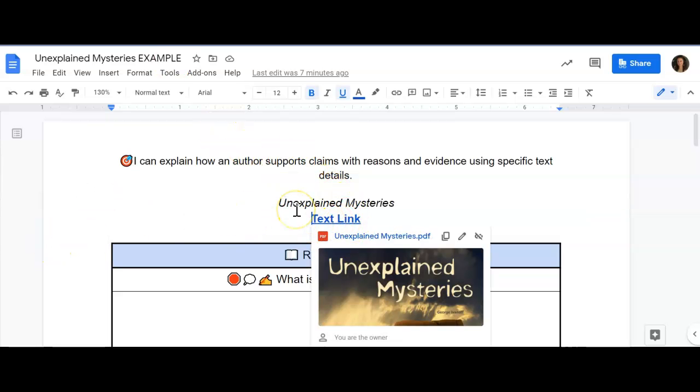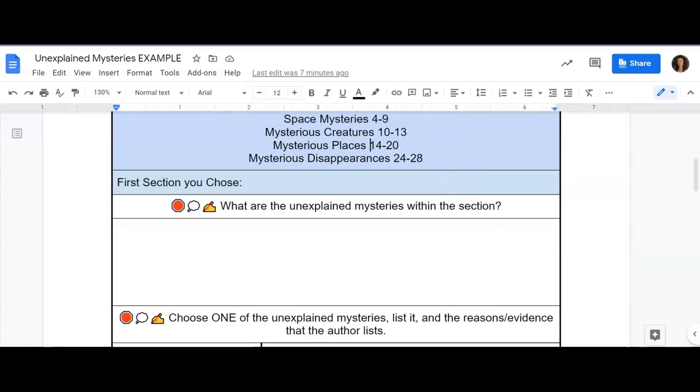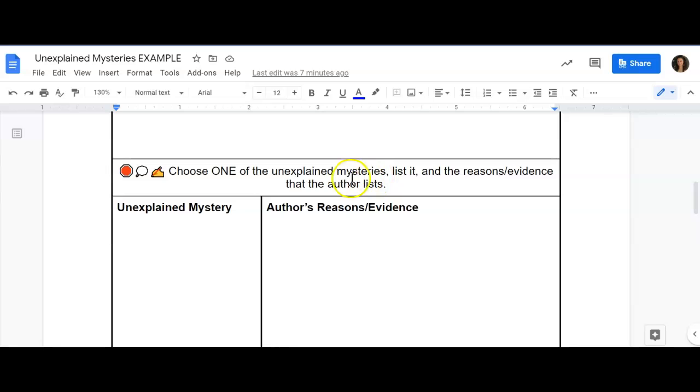It has a whole bunch of unexplained mysteries, things that have happened that we can't really know why, and it breaks them up into space mysteries, mysterious creatures, mysterious places, and mysterious disappearances. And you will choose 2 sections to read. You don't have to read all 4, but I would definitely read all 4 if you have time because they're pretty cool. And for each one, after you list the unexplained mysteries within that section, you're going to choose one of them. This is that author's claim, the claim about what mystery it is,